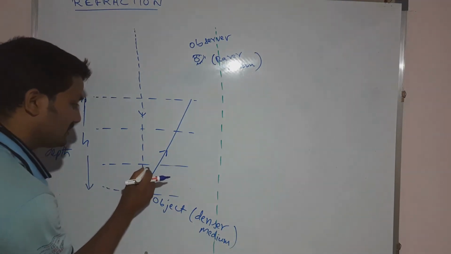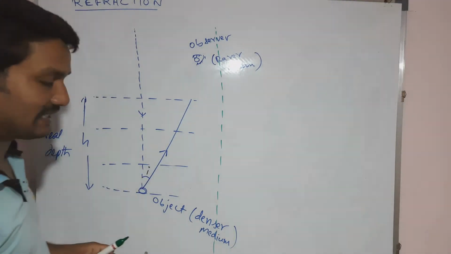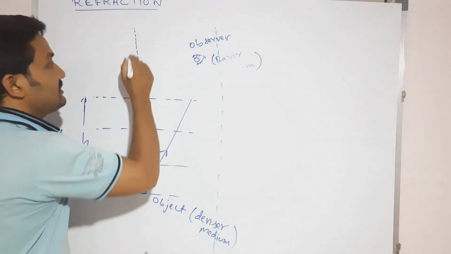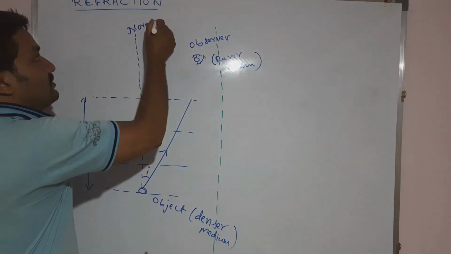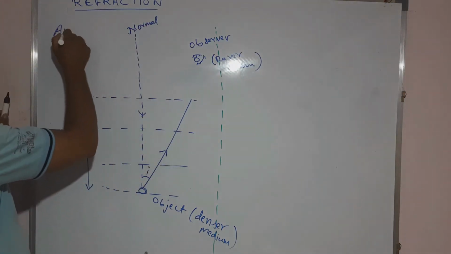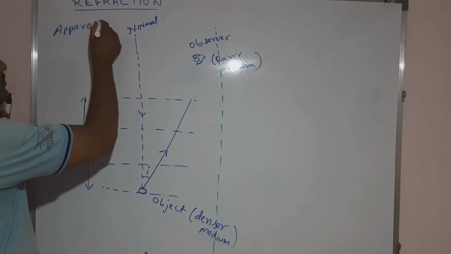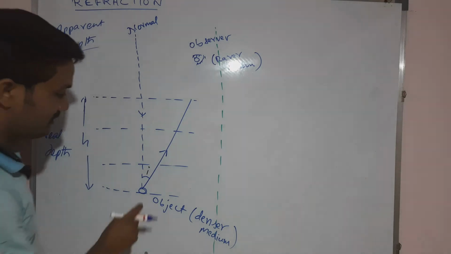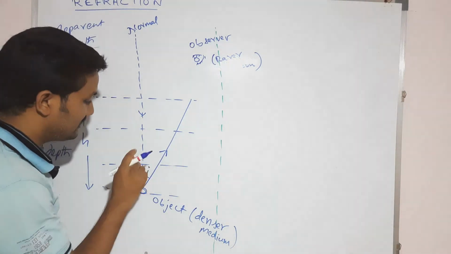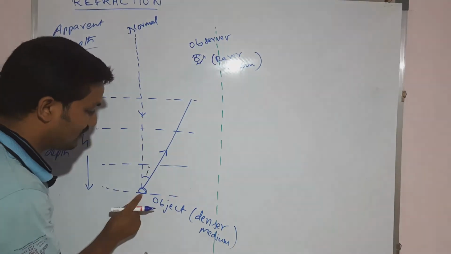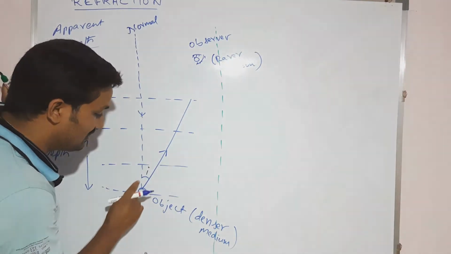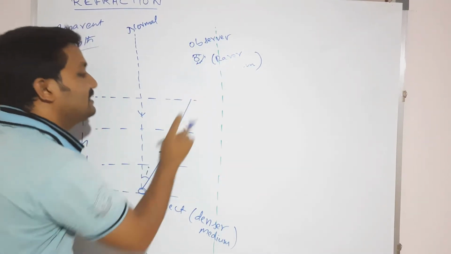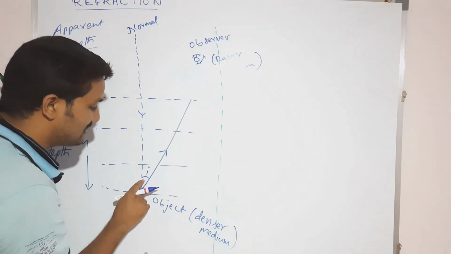Let us suppose this one is the incident angle, and this is called the normal. Apparent depth. Now whenever the light ray is incident on the coin, the coin reflects it towards your eye.